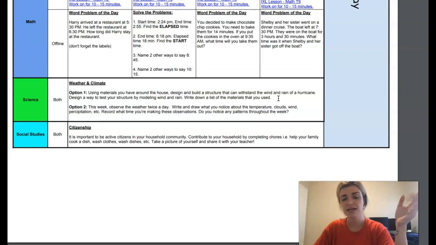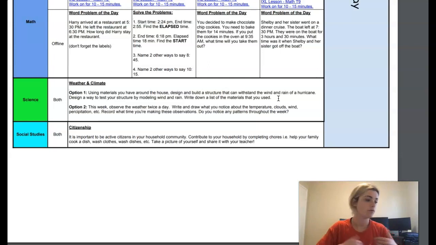Your second option, so remember, you can pick between the two. You don't have to do both. You can pick. So this week, observe the weather twice a day. Write down and draw what you notice about the temperature, clouds, wind, precipitation, etc. Record what time you are making these observations. Do you notice any patterns throughout the week?